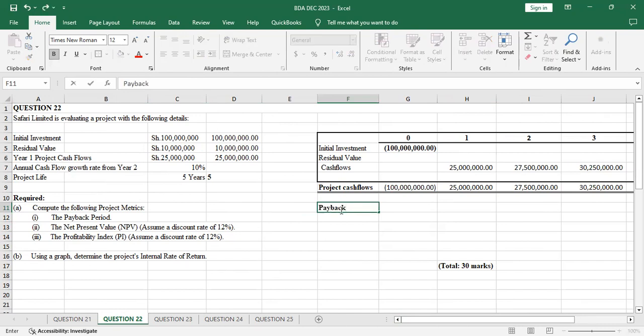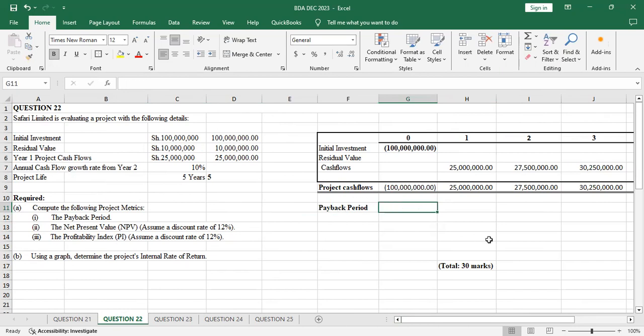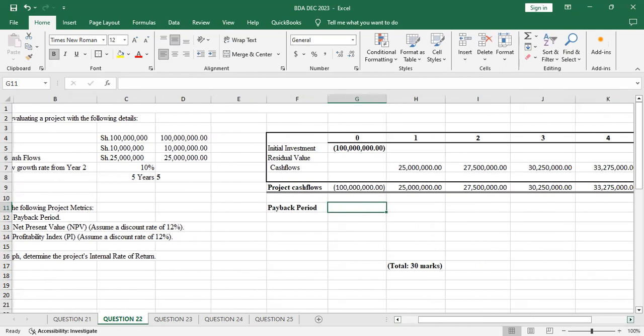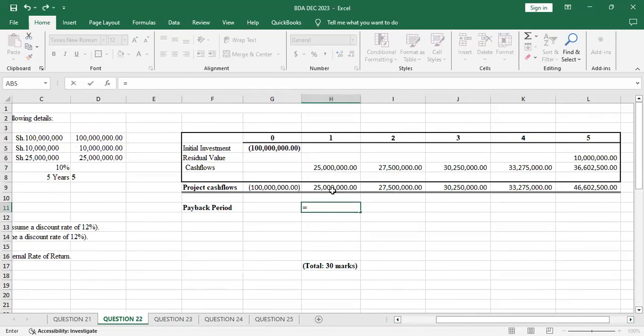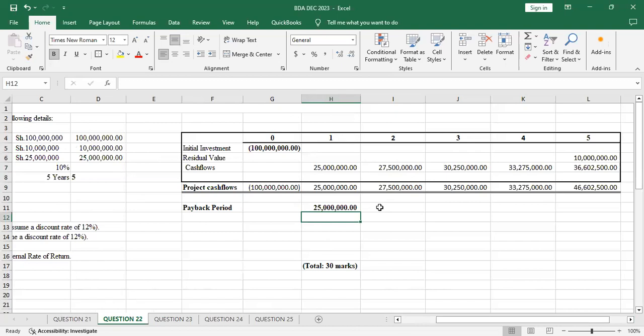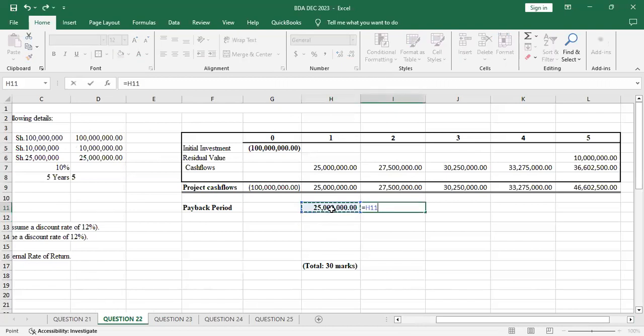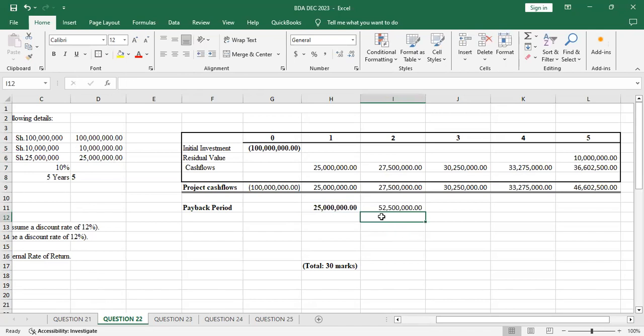So remember, payback period is just the amount of time taken to recover the cost, isn't it? The amount taken to recover the cost. So you must have a cumulative value, isn't it? So here, equal sign, I take this one plus the cash flows in year 2. So remember, these are cumulative values. I drag.